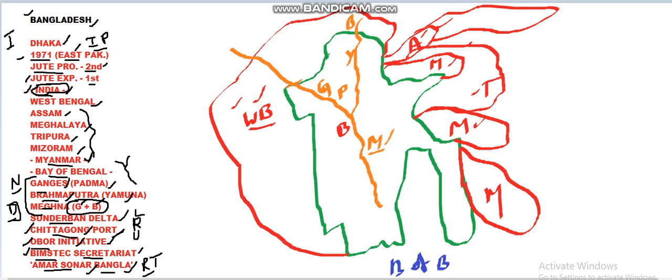So this is the basic view of the borders of Bangladesh. It is bounded mostly by Indian states. This is the longest international border that India has got, so it is important from a strategic point of view also. The other country having a border is Myanmar. India and Myanmar are the bordering countries of Bangladesh. The Chittagong port, as I have told, is somewhere over this part of Bangladesh. Here is the Chittagong port that was built by China. So this is the basic view of Bangladesh, and thank you.